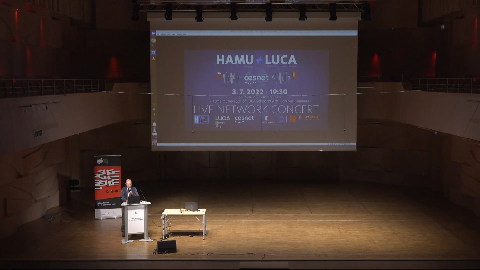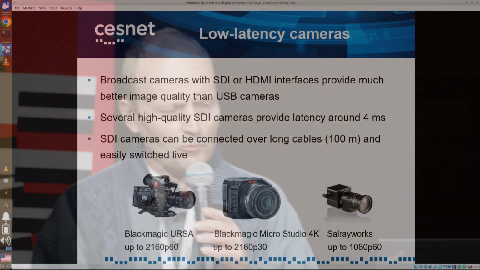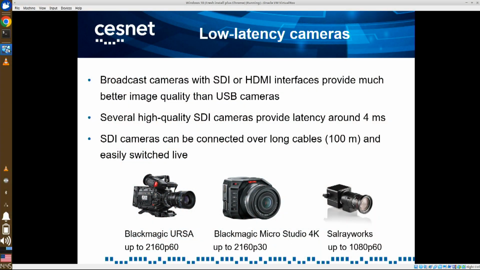Okay. The three cameras that I showed on this picture have about the same latency, about 4 milliseconds. The most expensive is a Blackmagic Ursa, but it's already a very good camera, 4K 60p.